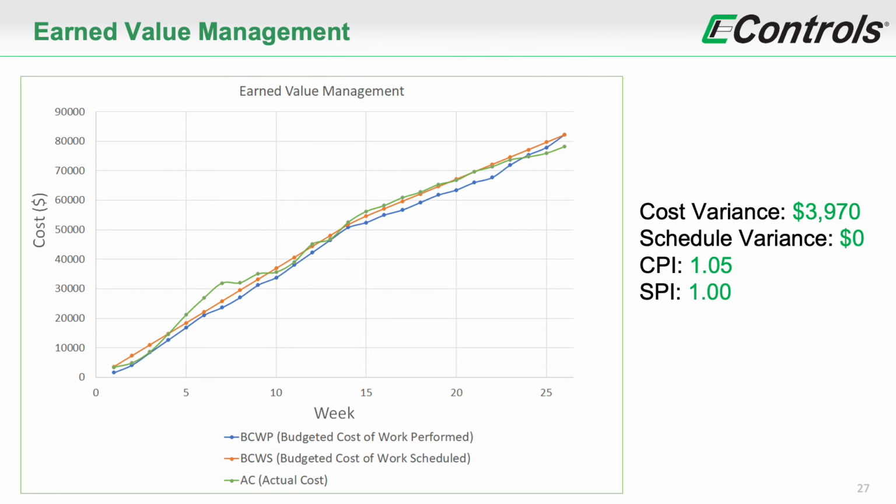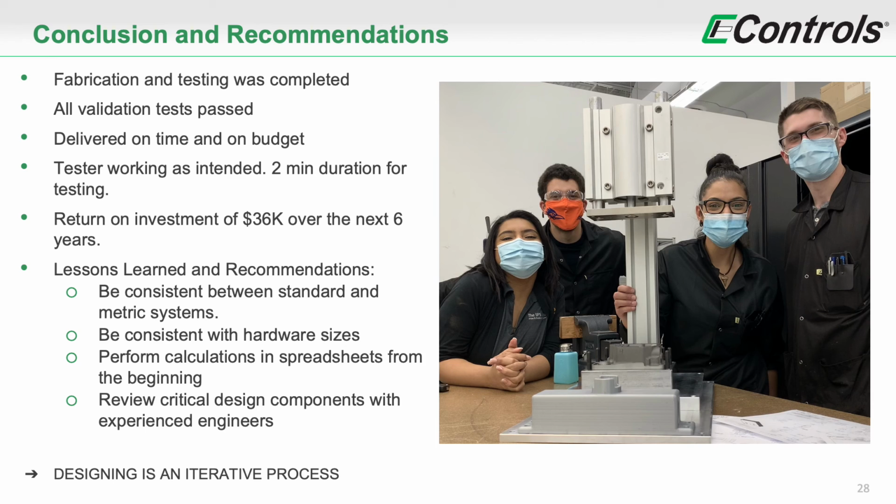The earned value management graph shown here displays the cost of labor for the project. The actual cost of the project was less than the budgeted cost of work scheduled, and the cost variance was $3,970. To sum up, fabrication and testing of the project was completed. All validation tests passed. The intermediate housing leak tester is working as intended and has an operation time of approximately 2 minutes. The project was delivered to E-Controls on schedule and on budget. The tester will generate a return on investment of $36,000 over the next 6 years.